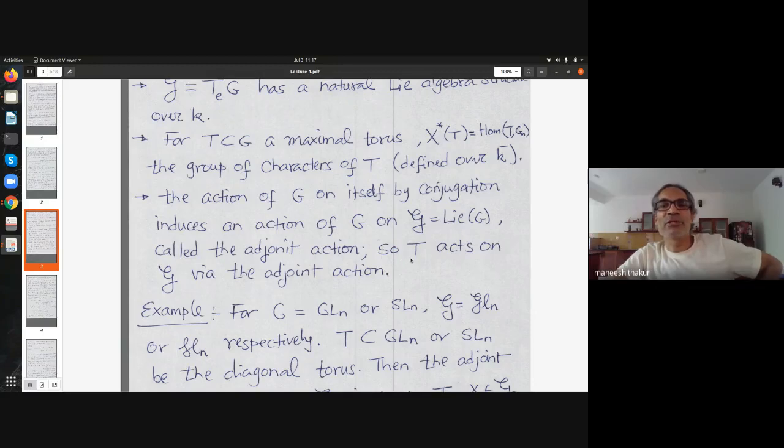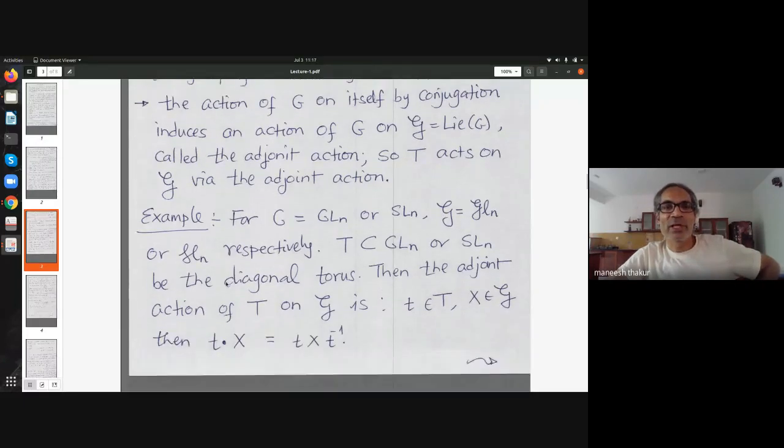And T, therefore, also acts on the Lie algebra of G via this adjoint action. Just restrict. Namely, take an element of T, look at the inner conjugation of T on capital G, differentiate it to get an automorphism of the Lie algebra. That is called capital Ad of small t. So that automorphism acts on the Lie algebra, of course. So that's the action.